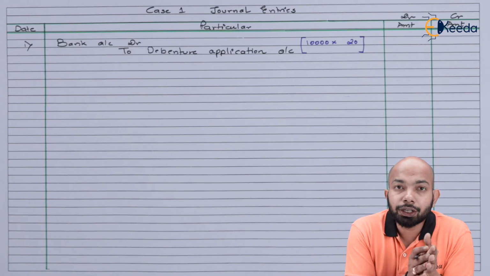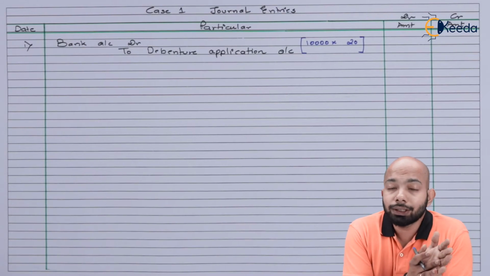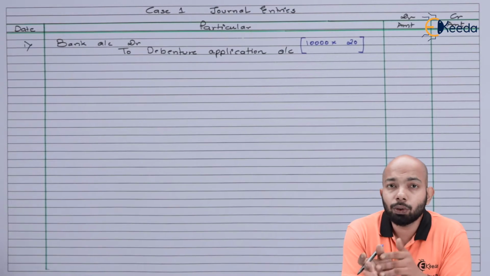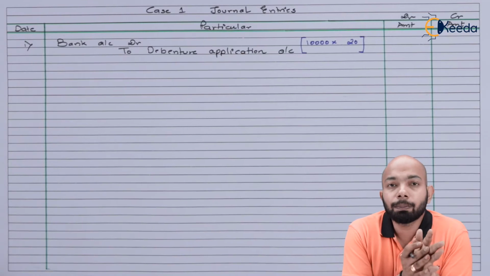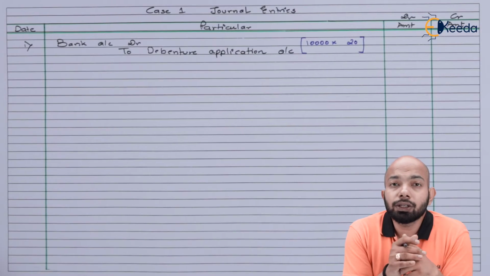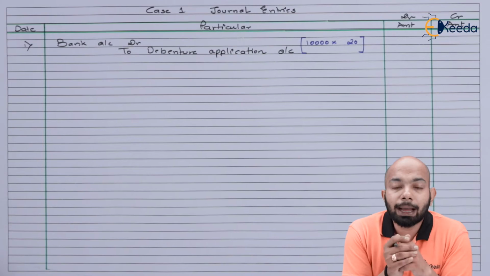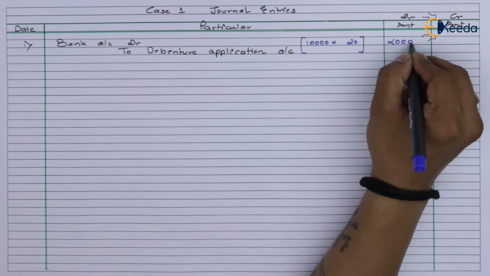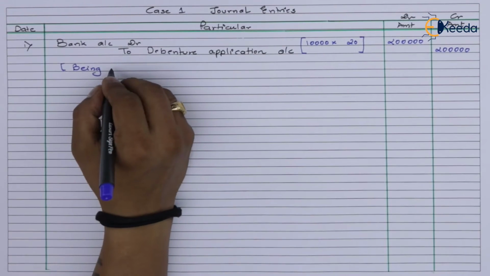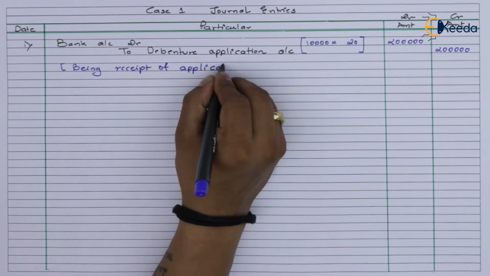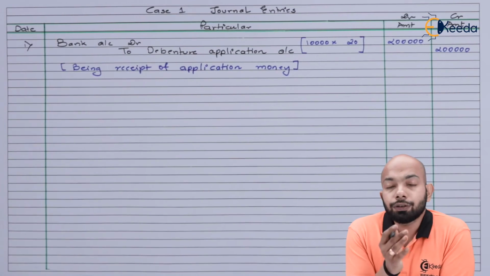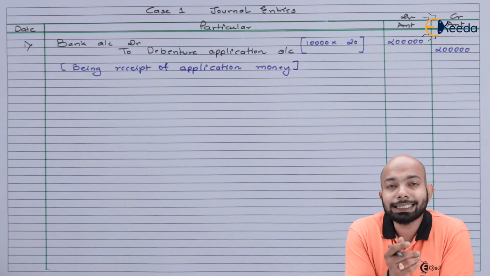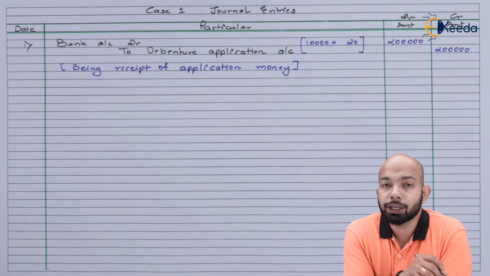As in the question, they have mentioned that the issue was 10,000 debentures and the receipt was also for 10,000 debentures. That means no oversubscription, no undersubscription here. Completely at par. So that will be 10,000 debentures multiplied by 20 rupees on application. That is phase 1 here. So the first thing that we have mentioned here is receipt of application money, which has been clearly done. The next thing will be transfer of this application money to debenture account.